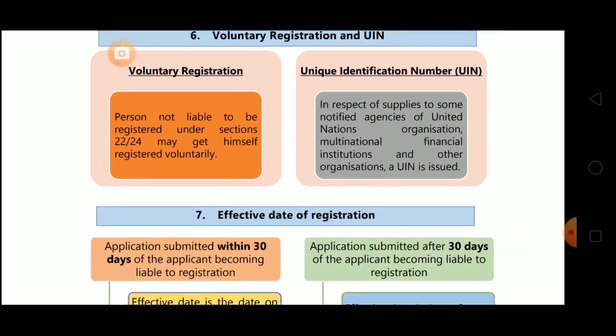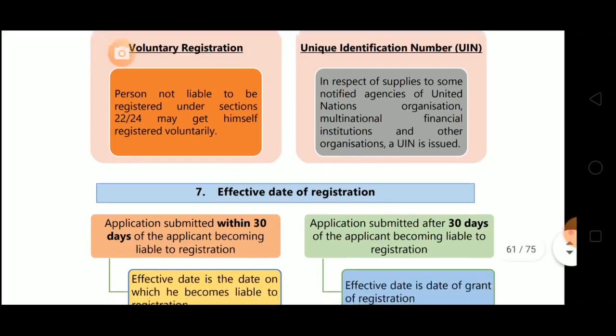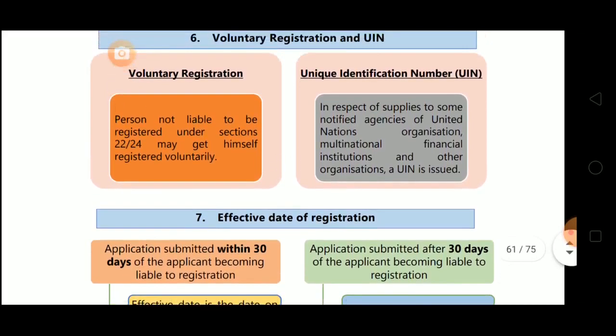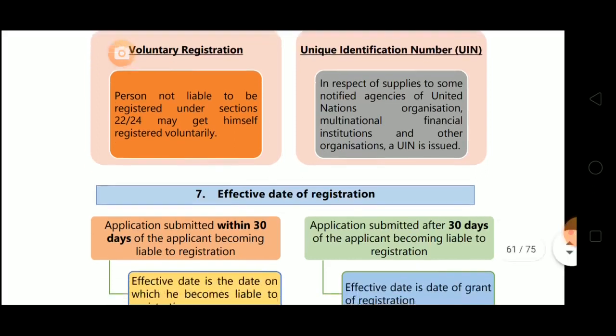And UIN is basically issued to those persons to take the refund of tax, because when any person supplies to these United Nations and others, then tax is not charged. So there is no output tax, and how will they adjust the input one? So these UIN holders take the refund of tax with the help of this UIN number.